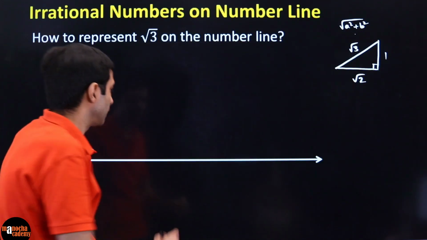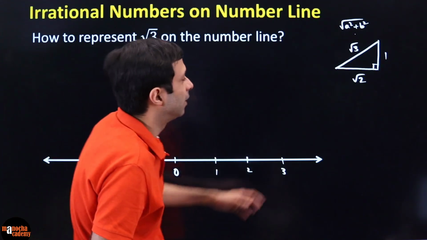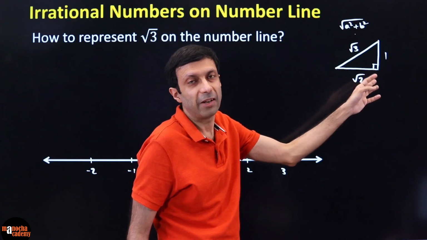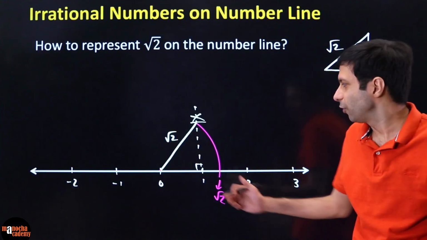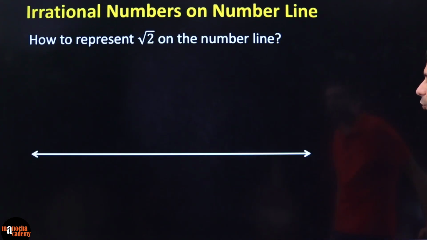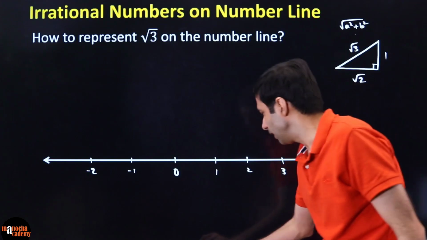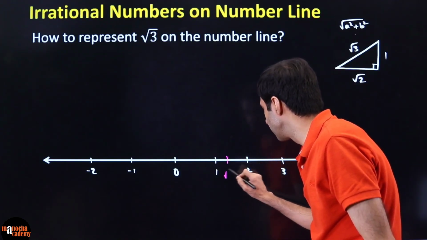Very simple. Again, if this is your number line, first thing is you get root 2. How do you get root 2? We just did it. You get root 2 accurately using your compass and stuff, right? So first get root 2 on the number line. So you followed the previous steps and you got a root 2 over here.